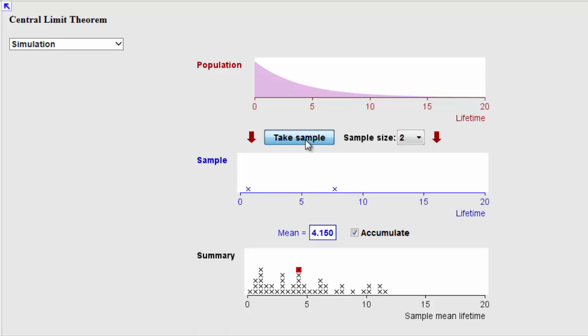And what you're going to see is the distribution of sample means also has nothing like a normal distribution. In fact, the distribution of sample means when I'm taking samples of 2 from a population that has this shape is pretty much going to give me back the original population shape. So you can see that this thing that's accumulating down here looks nothing like a normal distribution. And what am I plotting down here? I'm plotting the distribution of the sample mean.